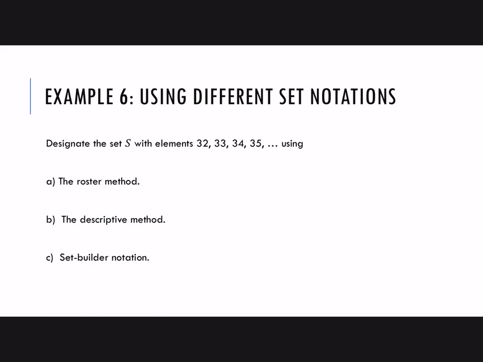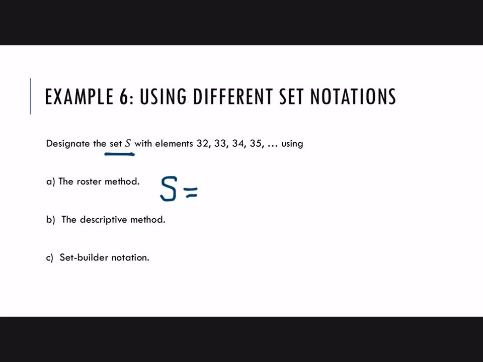Okay, let's do one example, trying all three of these. Designate the set S with elements 32, 33, 34, 35, etc., using these three different methods. First, the roster method. We've been given the name of the set, so we want to make sure we use that.